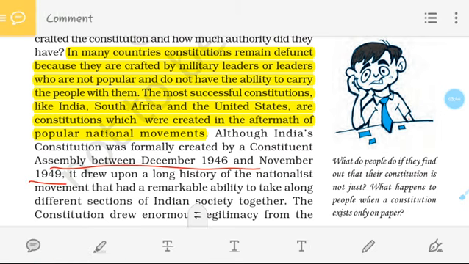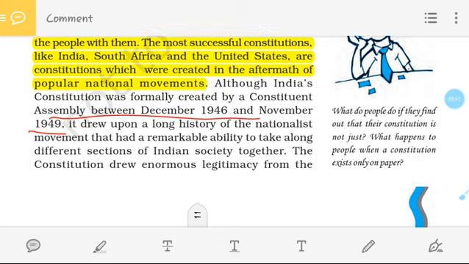So we can say that Indian society came together only due to this successful constitution, which was created formally by the Constituent Assembly, as you already know.